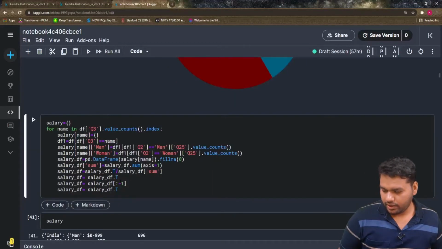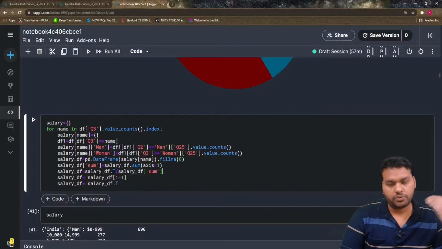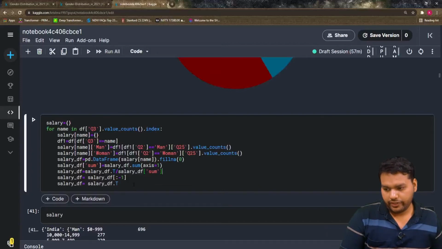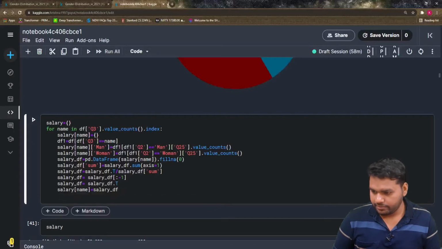No, it looks like there is a little mistake. I think we don't need to take the transpose here, because here we calculate the sum, here we calculate the ratio, then we remove the last row, and then again we take the transpose. Yes, that's perfect. Then for every country we're going to store in this salary name is equal to salary df, and it should return salary.